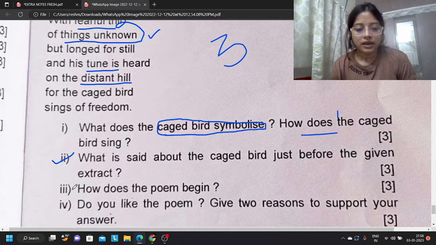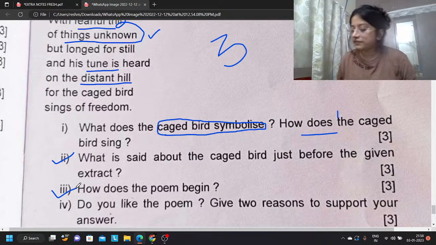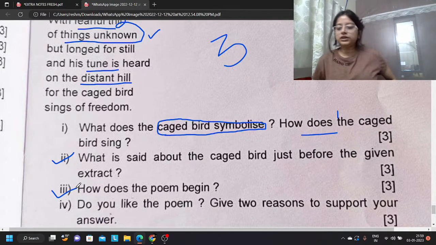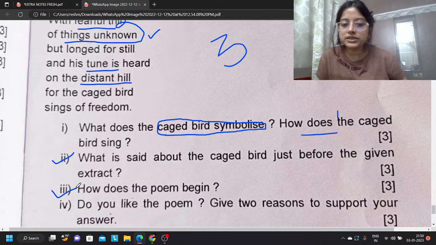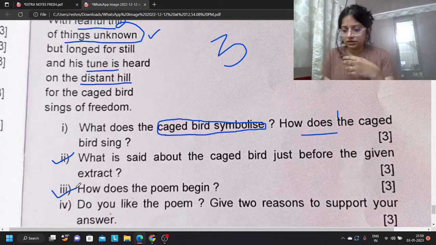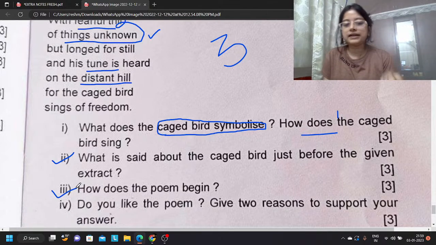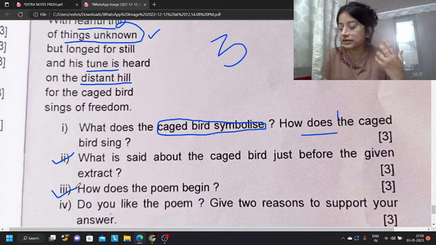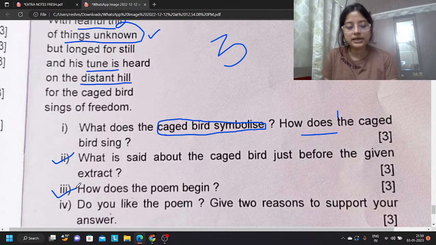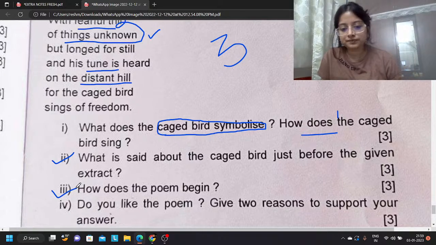Third, how does the poem begin? So what you have asked, Anshika, you have got the answer for the third question also. How does the poem begin? The poem begins in optimism, positivity. It talks about the enormous amount of freedom, positivity, happiness, hope that the free bird has, or that the white Americans have. Okay, they can claim the whole sky, every single space is their own. Okay, and it is symbolizing prosperity, positivity. Okay, first, how does the poem begin?